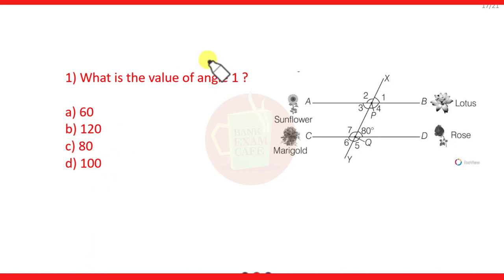What is the first question? What is the value of angle 1? This is angle 1 and you have to find its value. Friends, here you know that this angle and this angle are corresponding angles. If the 2 lines are parallel and there is a transversal, this pipeline is nothing but the transversal of AB and CD, then these 2 angles are called corresponding angles, and these corresponding angles are always equal.